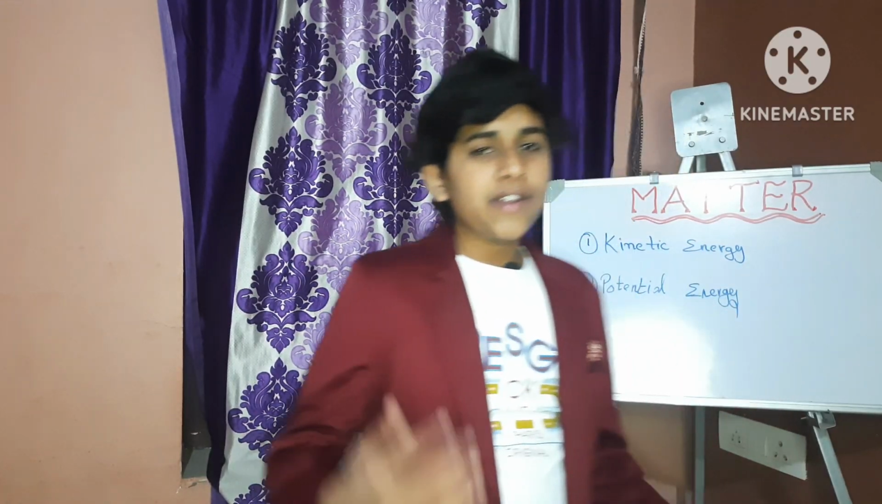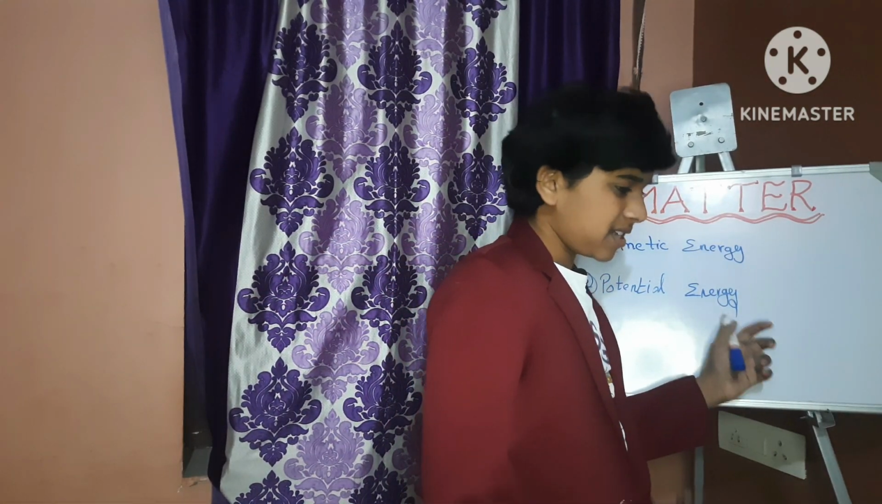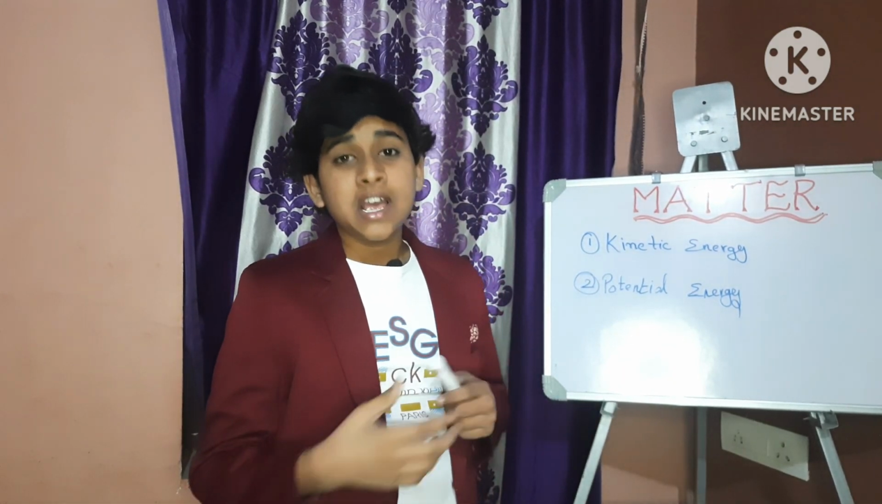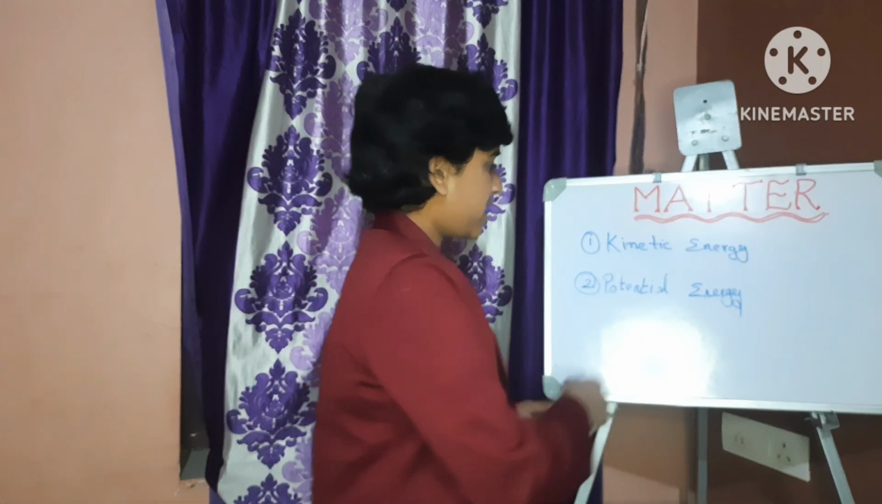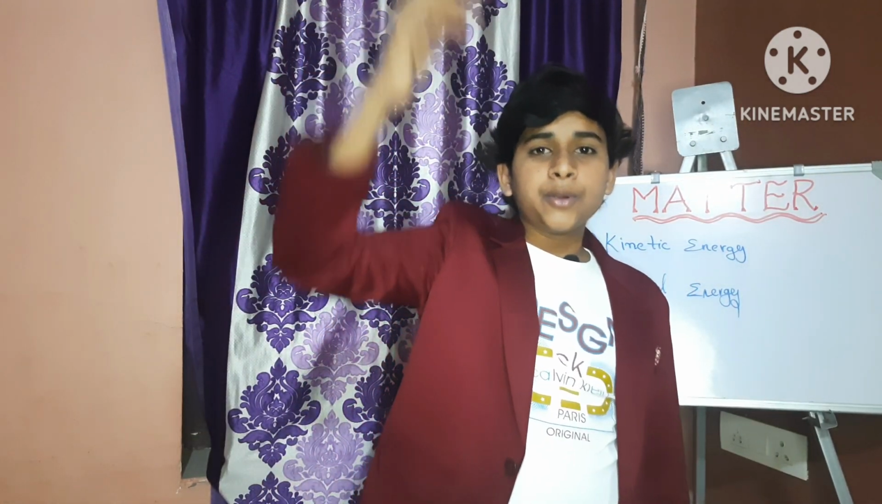For your easy understanding, I will give some examples of kinetic energy and potential energy. What we discussed for kinetic energy is the energy possessed by a body due to its motion. For example, when water flows from a hill down, that water possesses kinetic energy as it is in motion.